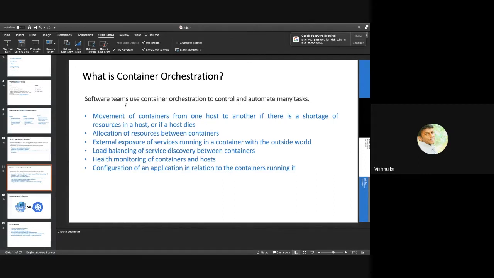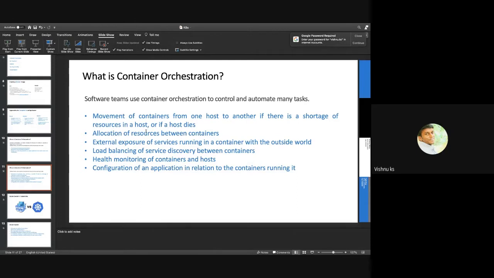You can see some challenging areas. I noted down movement of containers from one host to another if there's a shortage of resources in a host, or if a host dies. So let's say my application container is running on a host on a VM, and that physical host went down because of some RAM issues or CPU failure issues. And if I need to rehost that to a different VM, I have to do that manually, right? But if there is something called Kubernetes or some other tools, it is really easy.